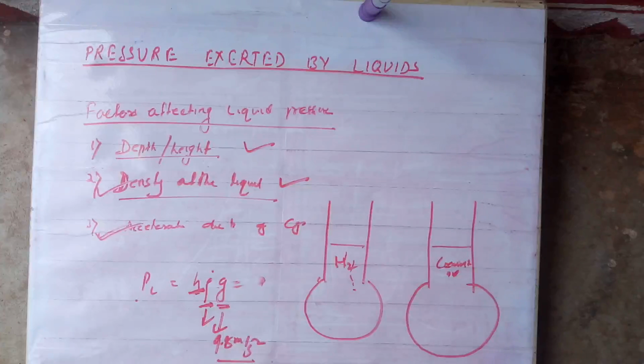If you see submarines, they are made of a thick sheet of metal to withstand the pressure, because submarines generally pass through the deep sea, where the pressure is more at higher depth. To resist that pressure, the walls of the submarines are made thick.